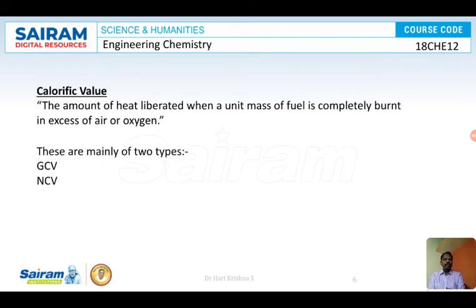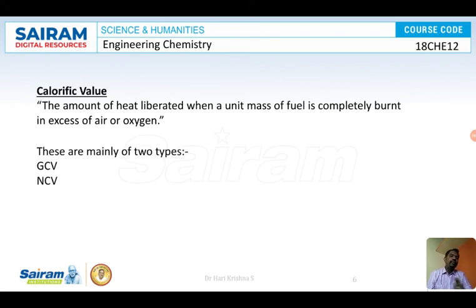So what is calorific value? The amount of heat liberated when unit mass of fuel is completely burnt in excess of air or oxygen is called calorific value. So what do you mean by that? Why are you using unit mass? Because it might be 1 gram or 1 milligram, right? So because of that it is called unit mass.